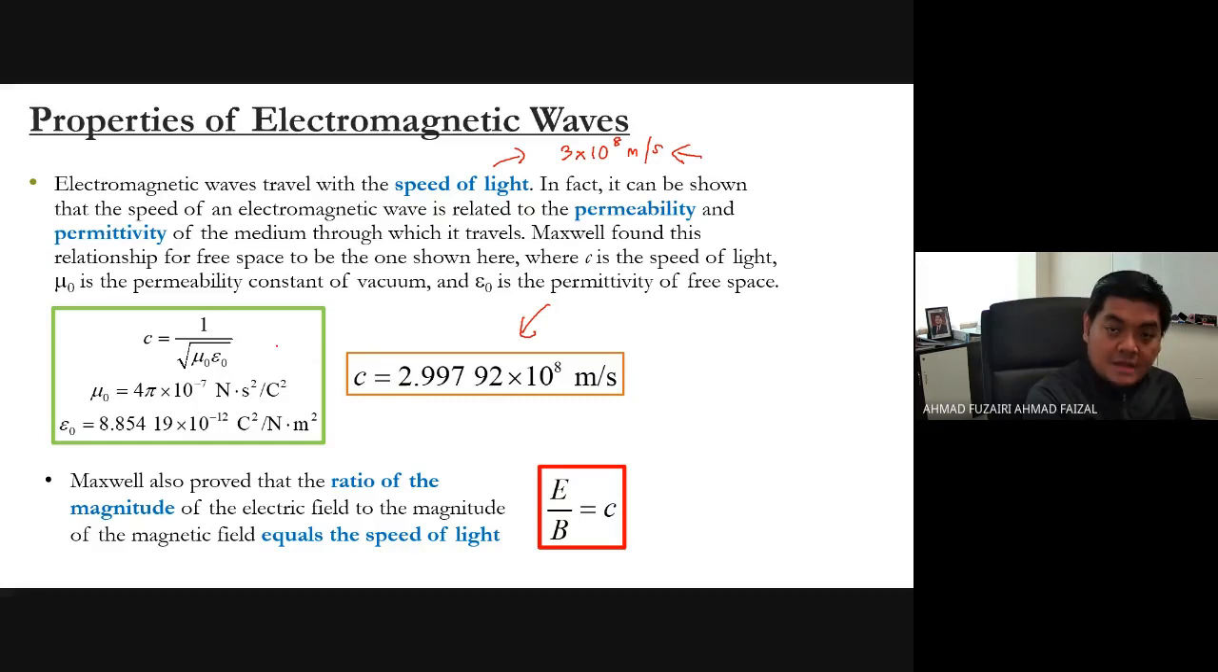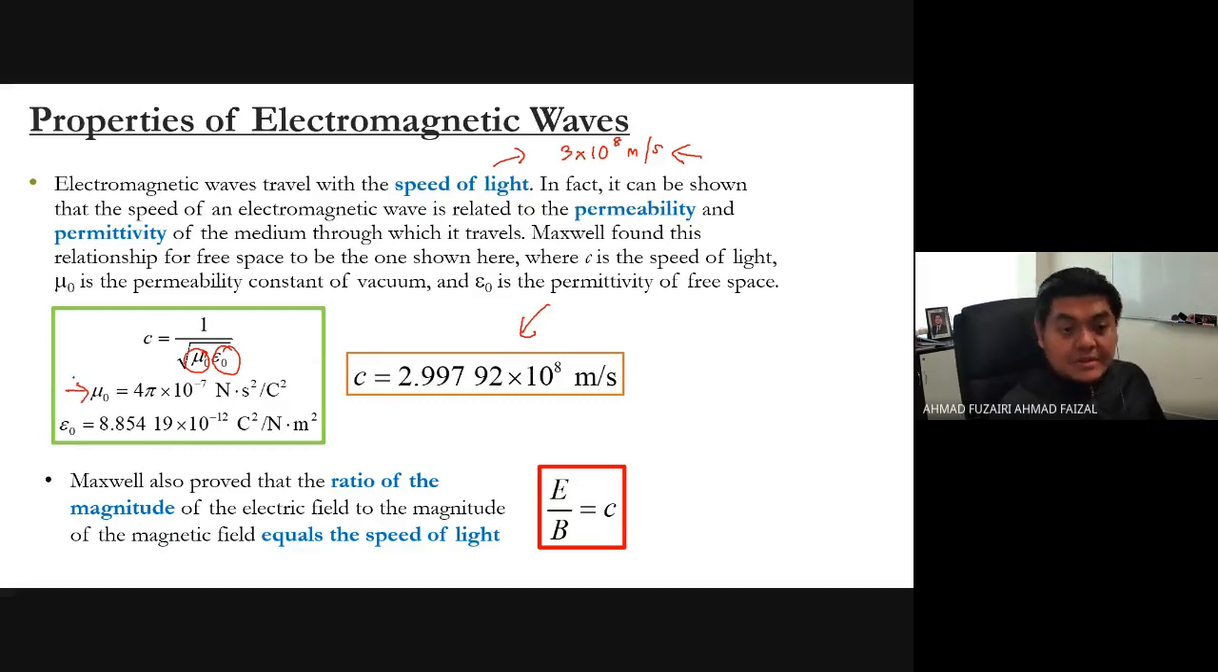But how can we derive the speed of light? It uses mu naught and epsilon naught, the permeability and permittivity of the medium it travels in. If for example an EM wave travels in some medium, that medium will have its own permeability and permittivity, considered here as mu naught and epsilon naught. Mu naught is 4 pi times 10 to the power of -7, a value you have inside the magnetism topics.